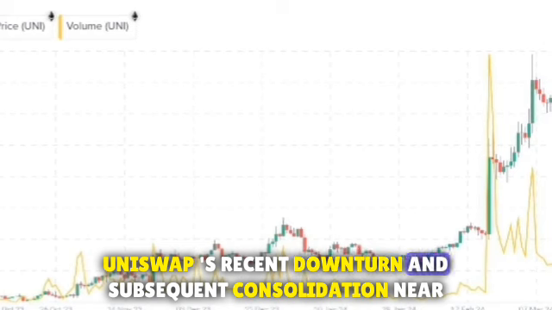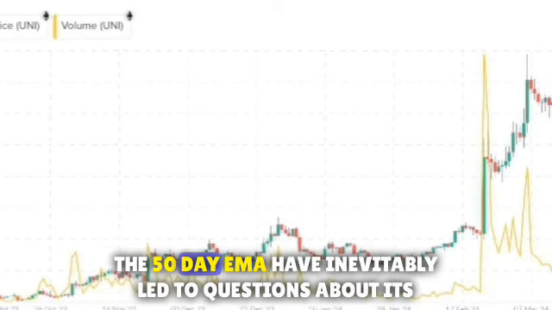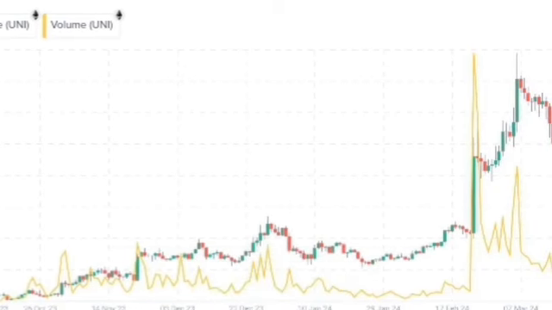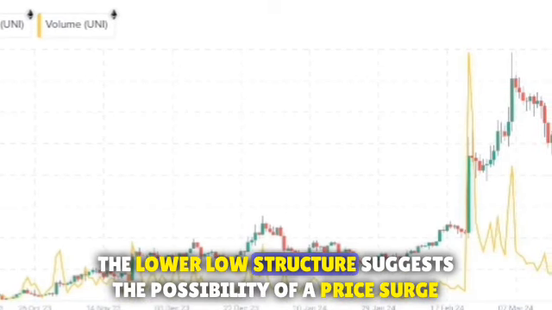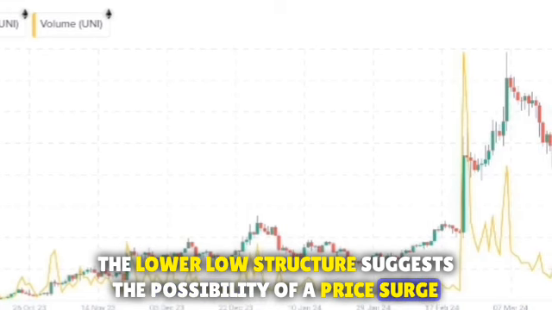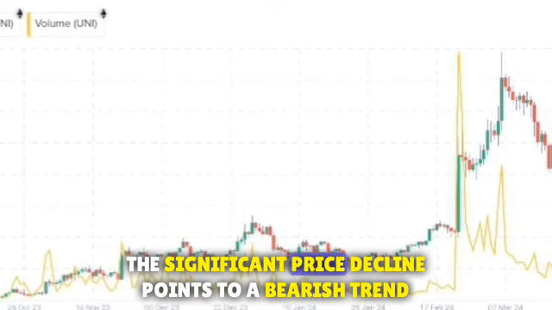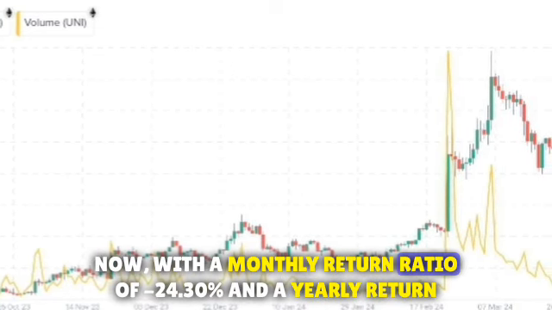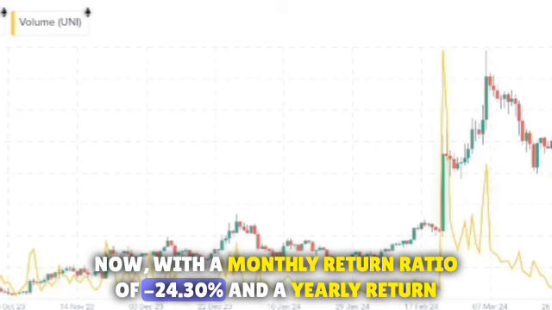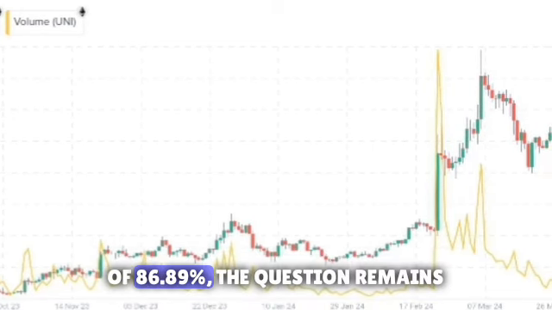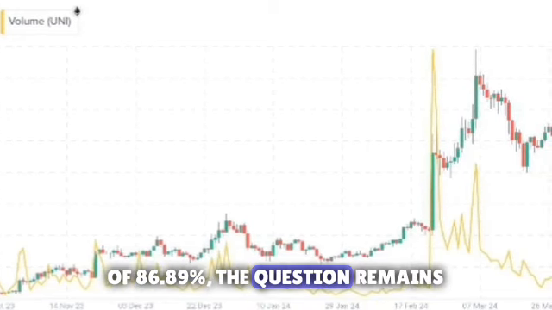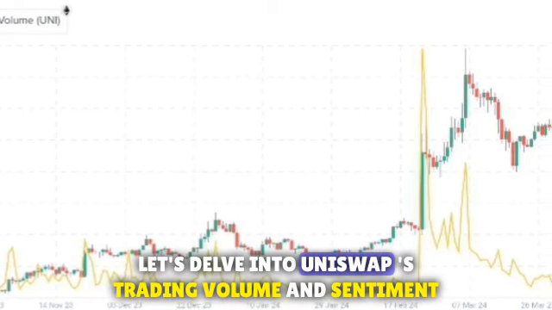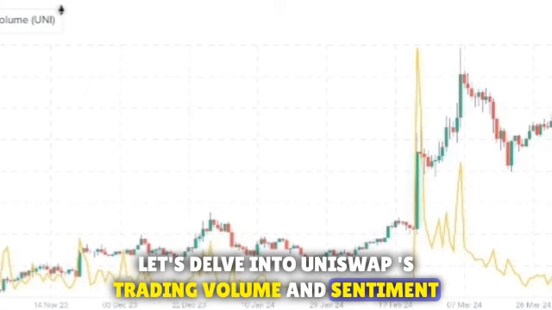Uniswap's recent downturn and subsequent consolidation near the 50-day EMA have inevitably led to questions about its future price direction. On the one hand, the lower low structure suggests the possibility of a price surge. On the other hand, the significant price decline points to a bearish trend. Now, with a monthly return ratio of negative 24.30% and a yearly return of 86.89%, the question remains, can Uniswap break the $12 barrier? Let's delve into Uniswap's trading volume and sentiment.